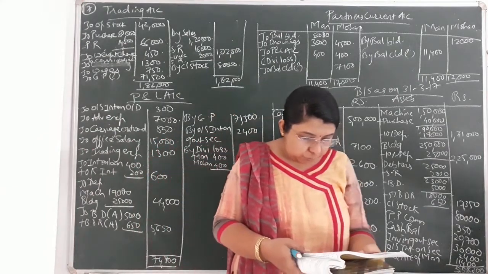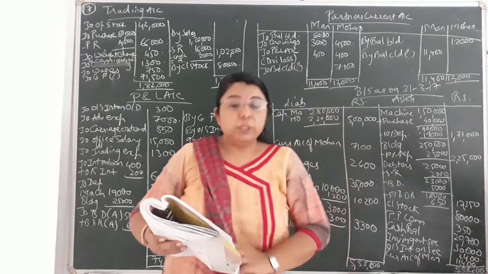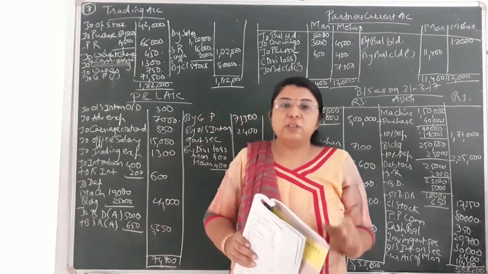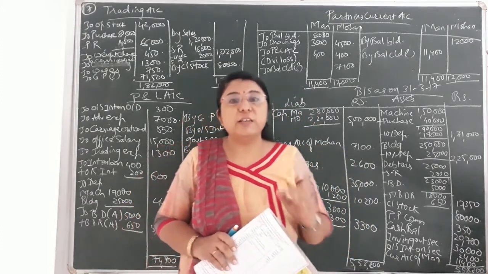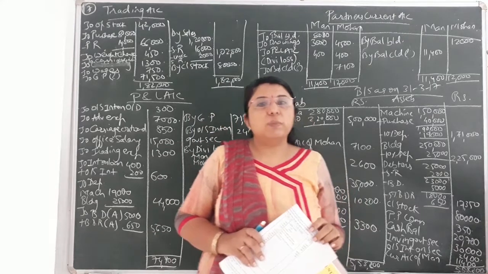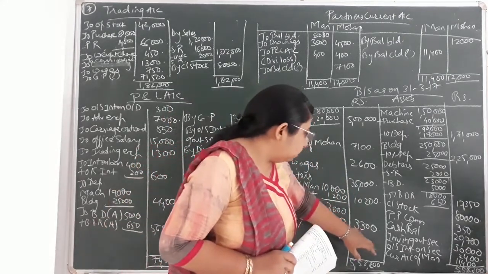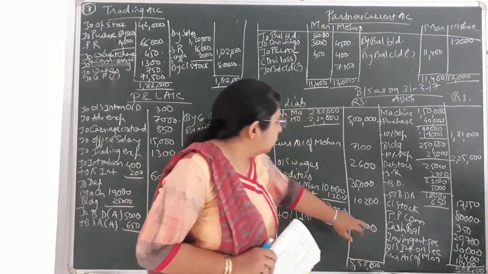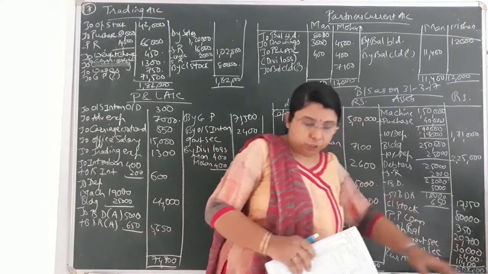Okay. Then afterwards, commission paid in advance. It means prepaid commission. Prepaid commission, the balance is given to you, that is debit balance. So always, whenever this type of adjustment is given in trial balance, there will be only one effect of it. Okay, so it will be recorded on the asset side of balance sheet. So you can see on the asset side of balance sheet that I have written, that is prepaid commission, that is rupees 350. Okay.